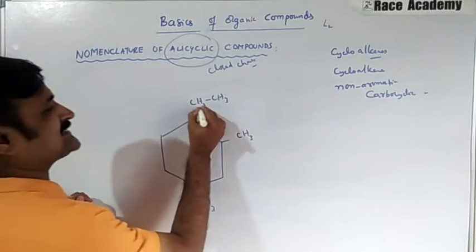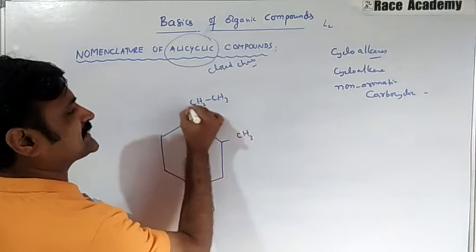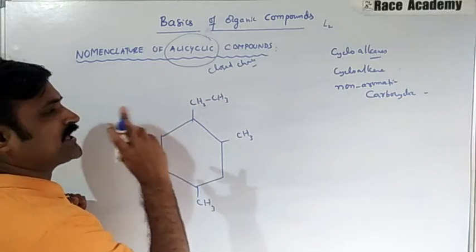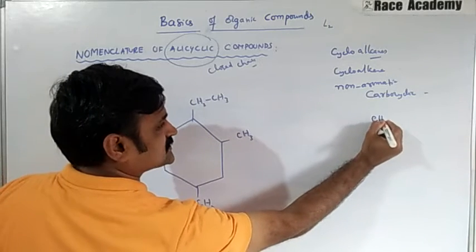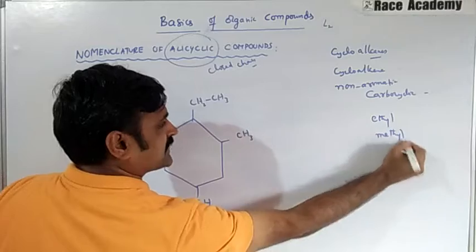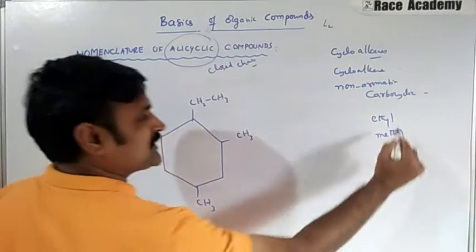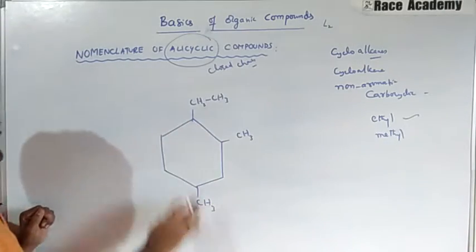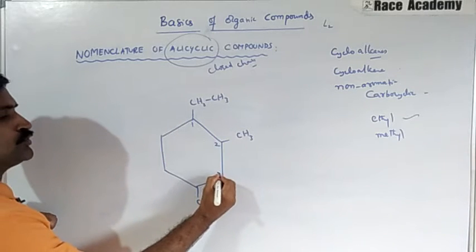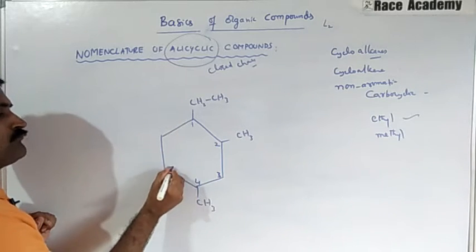This is ethyl, you all know, this is methyl, and this is methyl. So we have 2 names, one is ethyl and another is methyl. In alphabetical order, ethyl comes first, so from that we give the numbering: 1, 2, 3, 4, 5, 6.